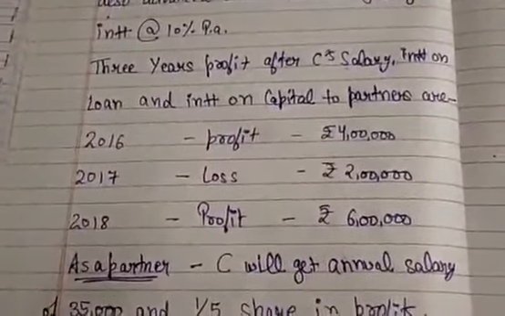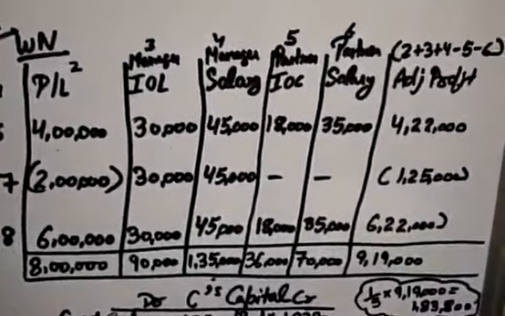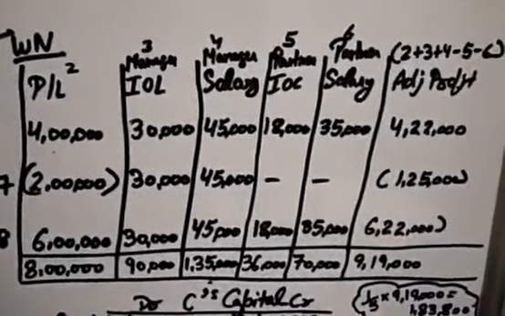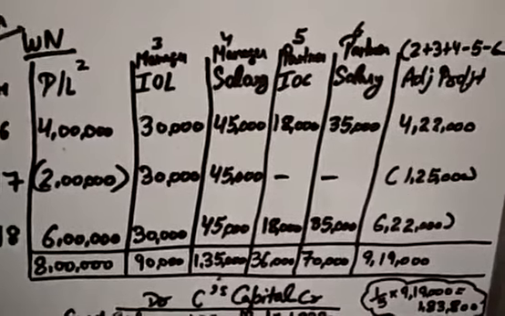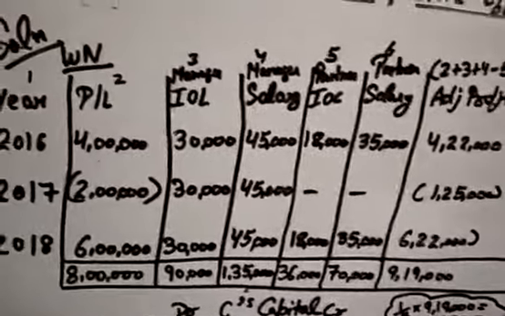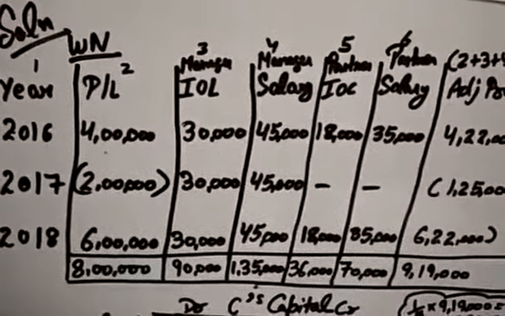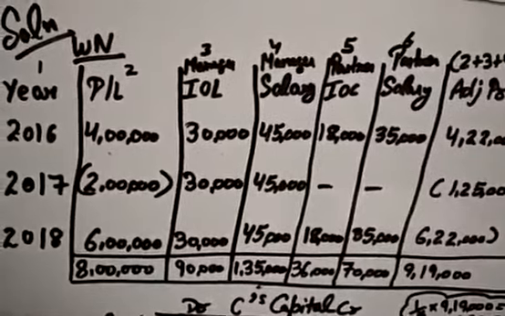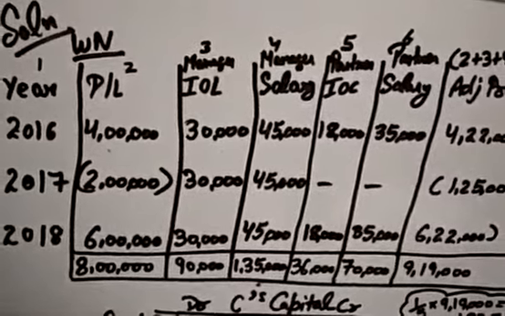Okay, we have written it. Now what we have to do is cancel all the things which he was getting as a manager. What was he getting as a manager? He was getting interest on loan and salary. First of all, he has advanced a loan of 3 lakh, so he has to get 10% interest on loan, which was 30,000. 10% of 3 lakh is 30,000.